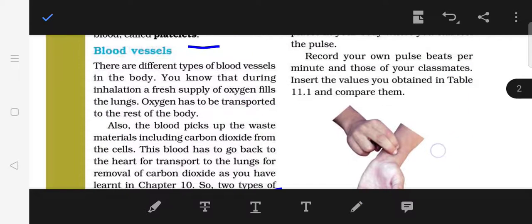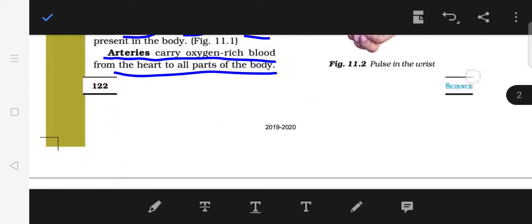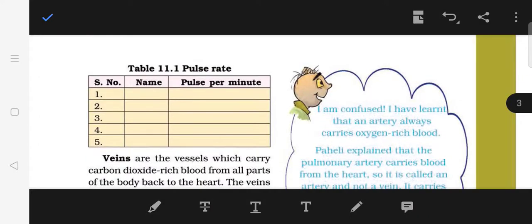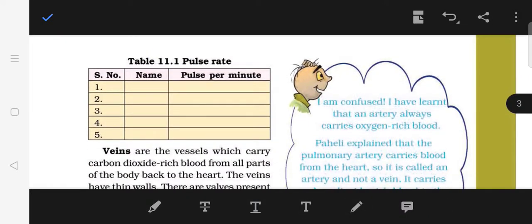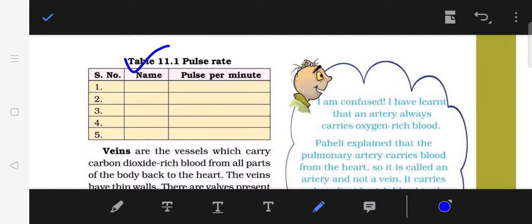You can record your pulse beats per minute and those of your classmates. You can do it with your family members. So here is an activity in table 11.1 you need to perform. You have to take a few members of your home and then try to count their pulse rate.